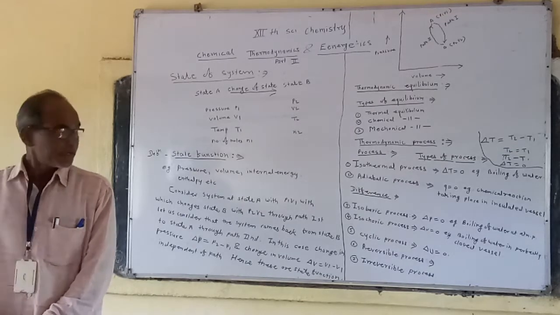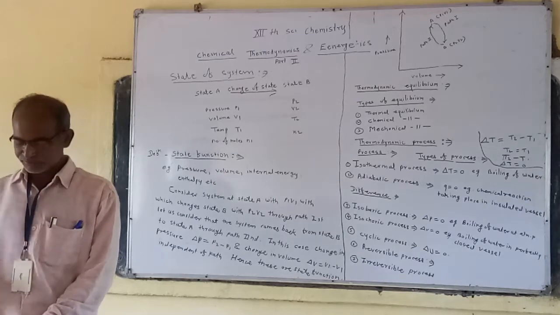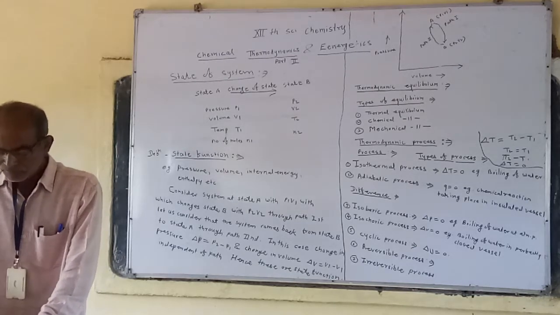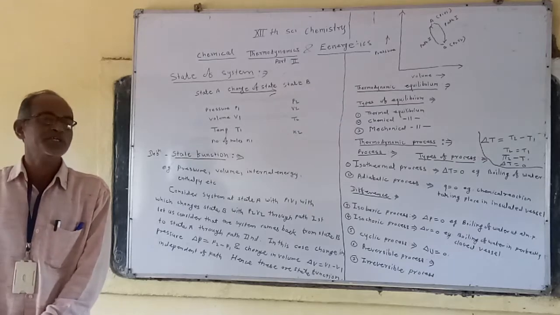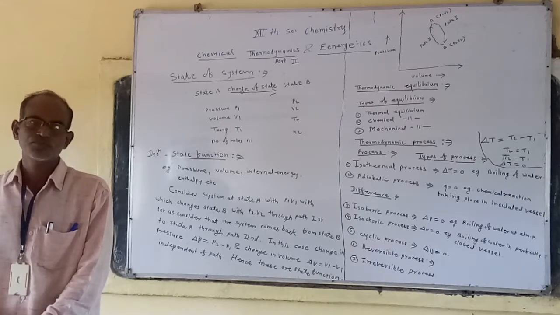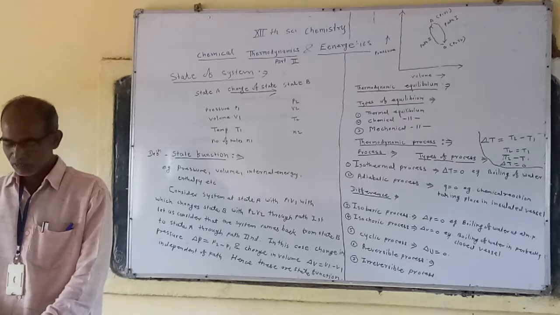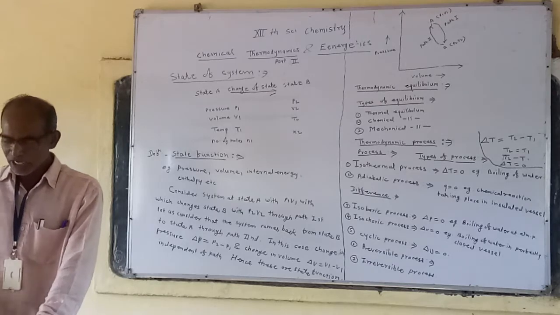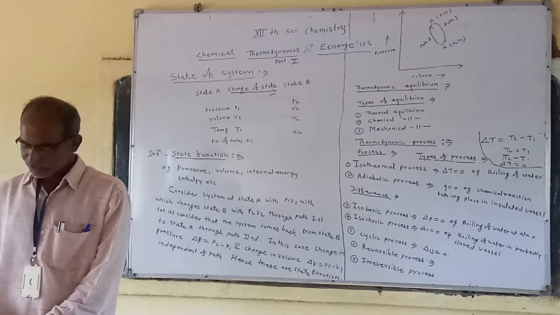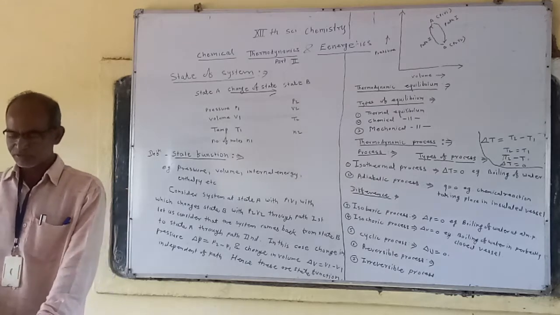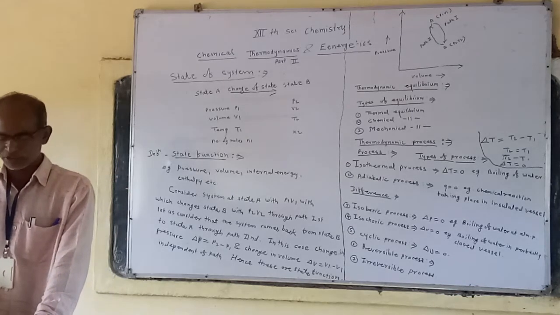Again, in case of the isothermal process, entropy changes, meaning delta S is not equal to 0. But in case of the adiabatic process, entropy does not change, that is delta S is equal to 0.